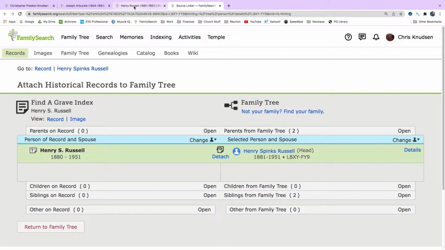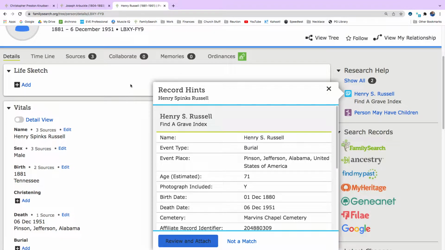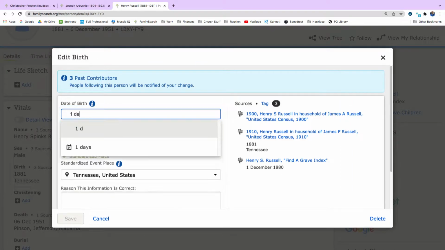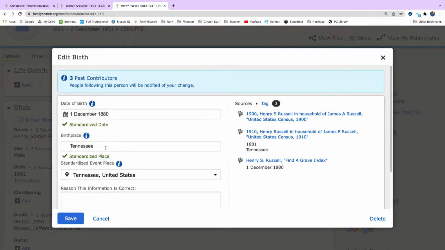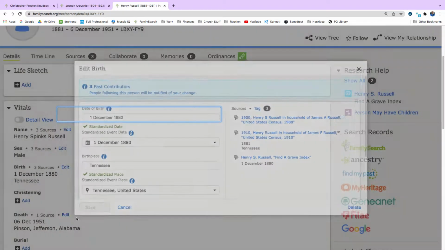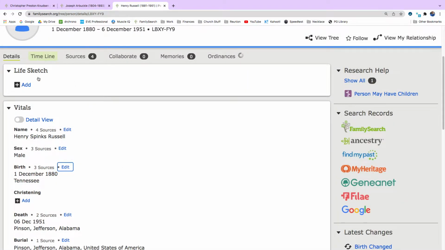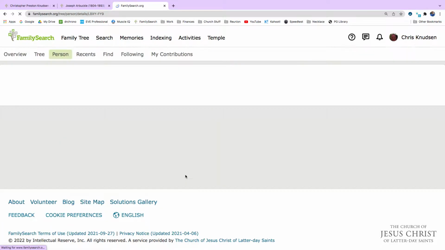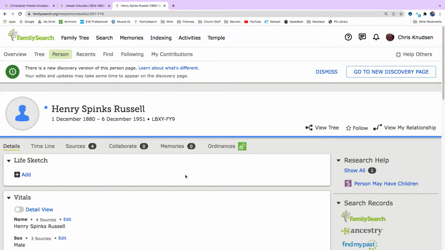Okay, so now let's go back. We're going to close that tab, and we're going to go back. We're going to edit his birth year, 1st of December 1880. And I'm going to click on the calendar down here. That makes it an official calendar date. And hit save. And now let's just go ahead and hit the refresh button. See if we get any new record hints. Henry Spinks Russell. Okay, no record hints.